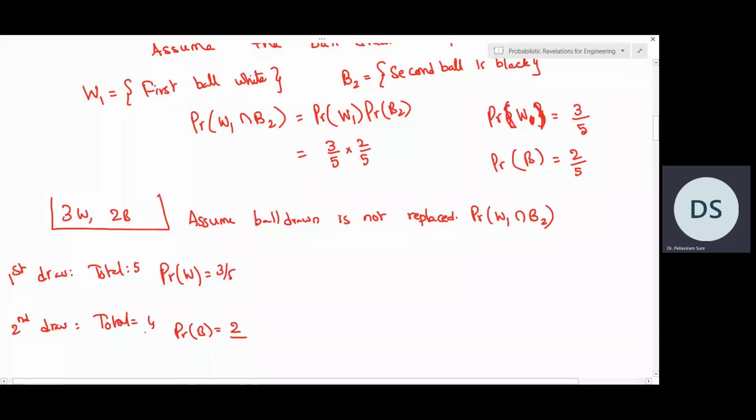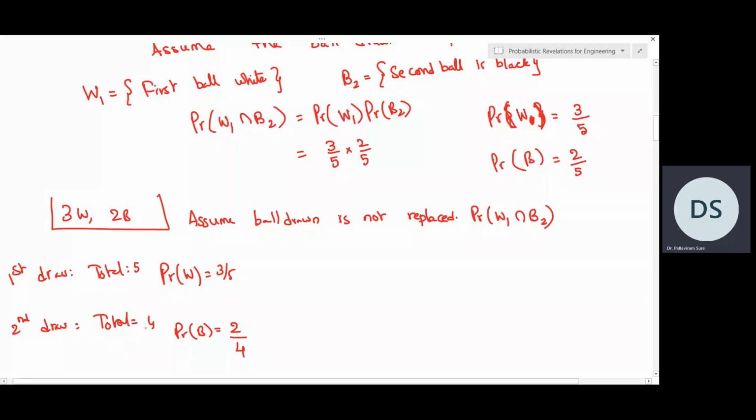Now if you observe in the first draw, our sample space has 5 outcomes, so 3 are white and 2 are black. But in the second draw, our sample space has 4 outcomes. So you can see that there is a change from 5 to 4. That means the sample space here has changed. So hence, definitely, the event B2 is going to depend on event W1.